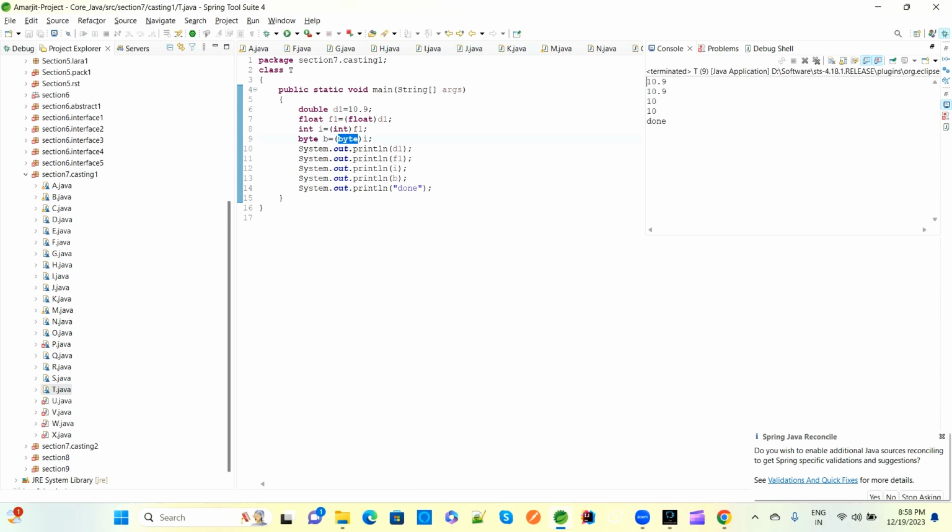So 10.9 means 10 will be printed here as a byte. So these all apply based on the default value. Whichever way we write the default, we will consider it either with a point or without a point.